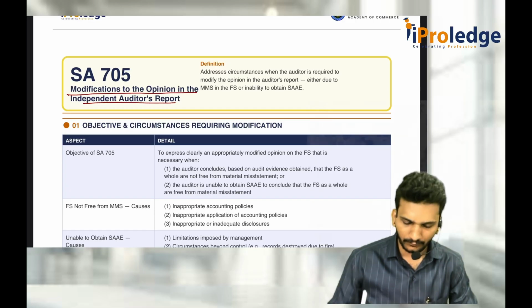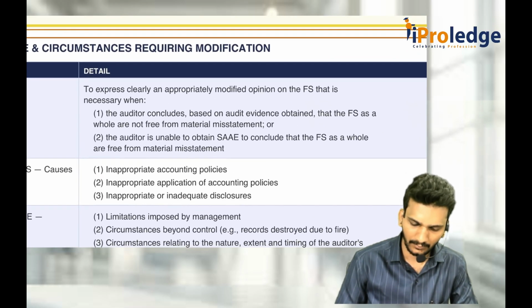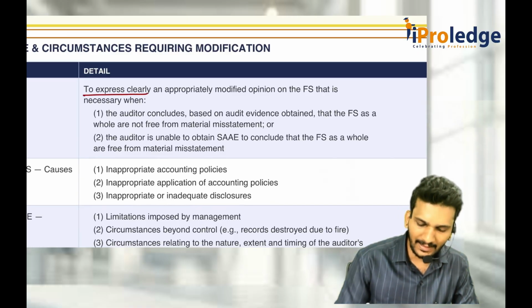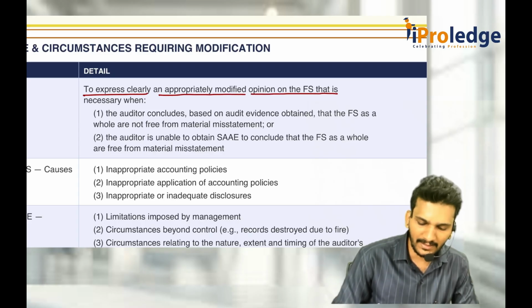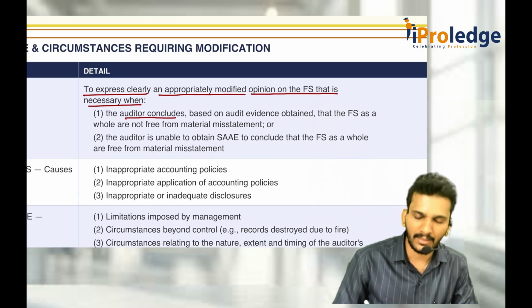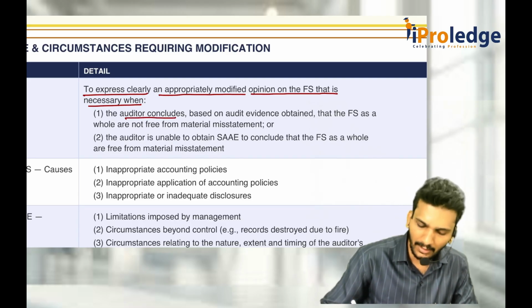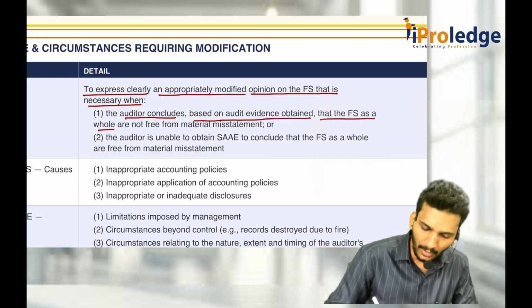So, it is 705. It tells that to express clearly an appropriate modified opinion on the financial statements, that is necessary. When is it necessary? When the auditor concludes, based on the evidence he has obtained, that the financial statements as a whole are not free from material misstatement.